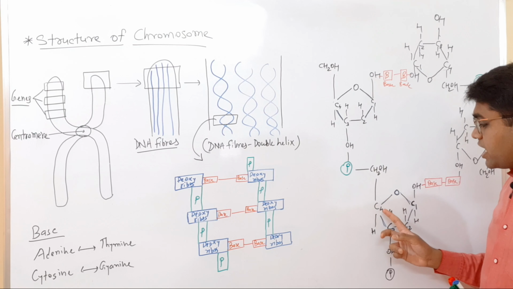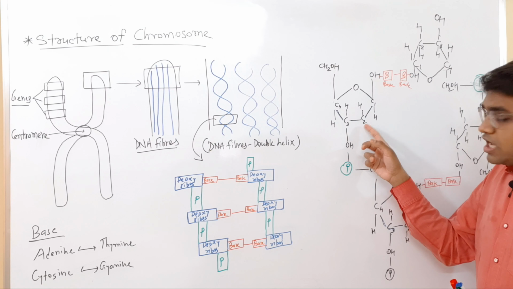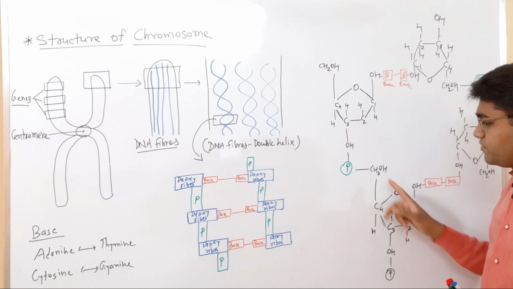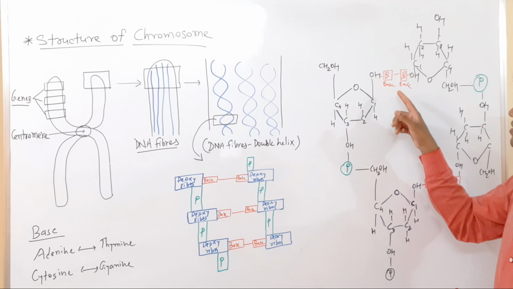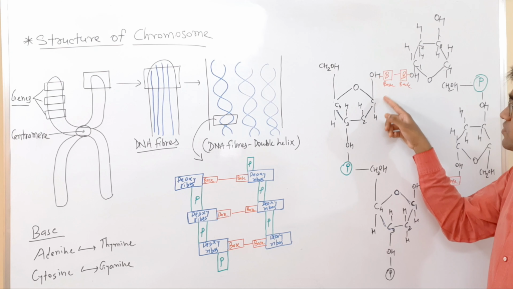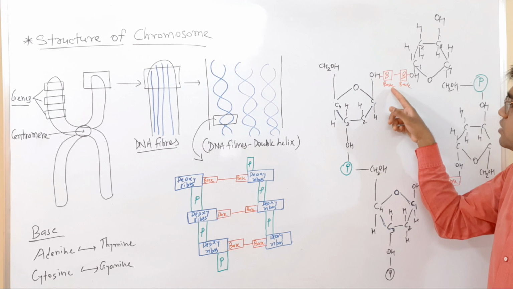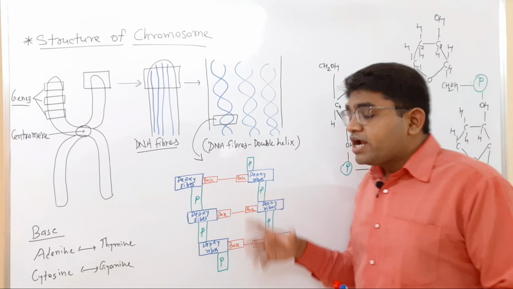The bases are attached with the first carbon, and the two bases are interconnected with each other. So this is the structure of DNA.